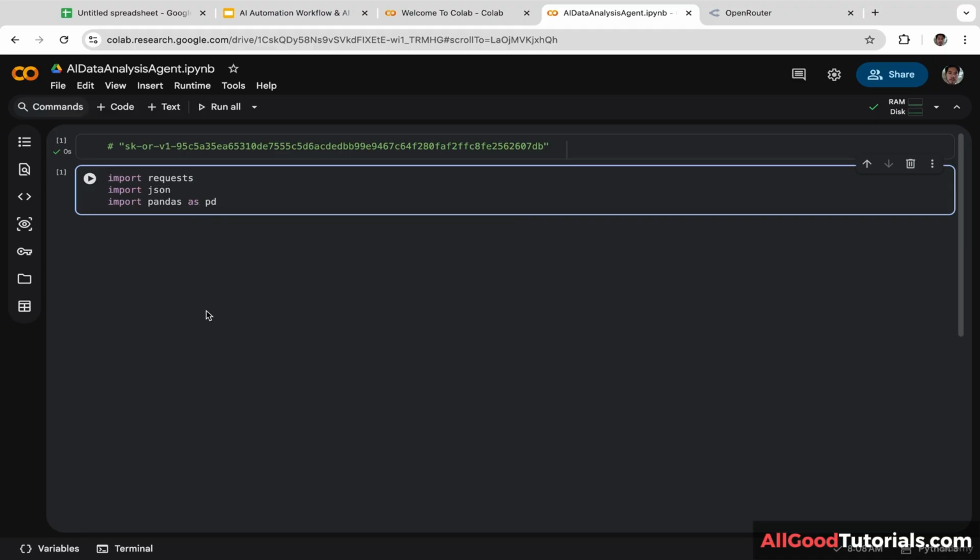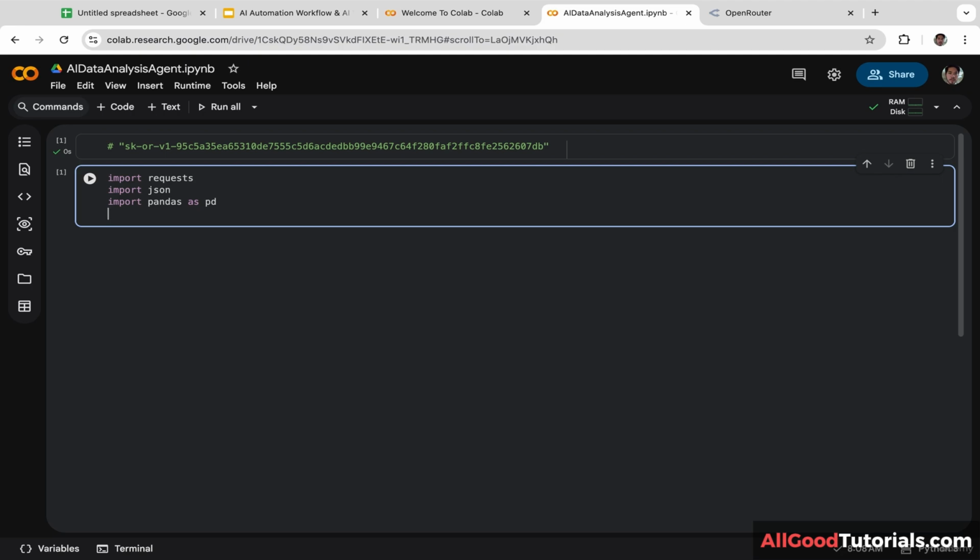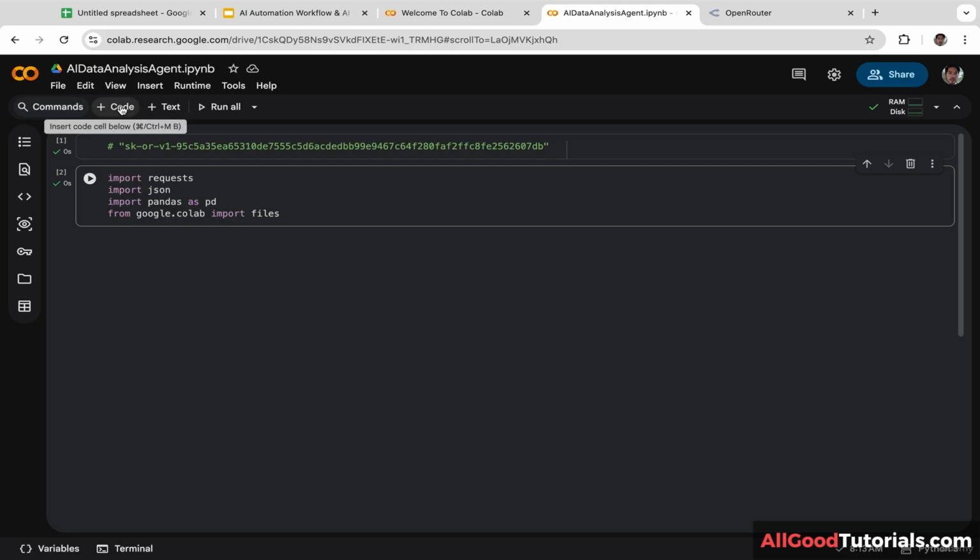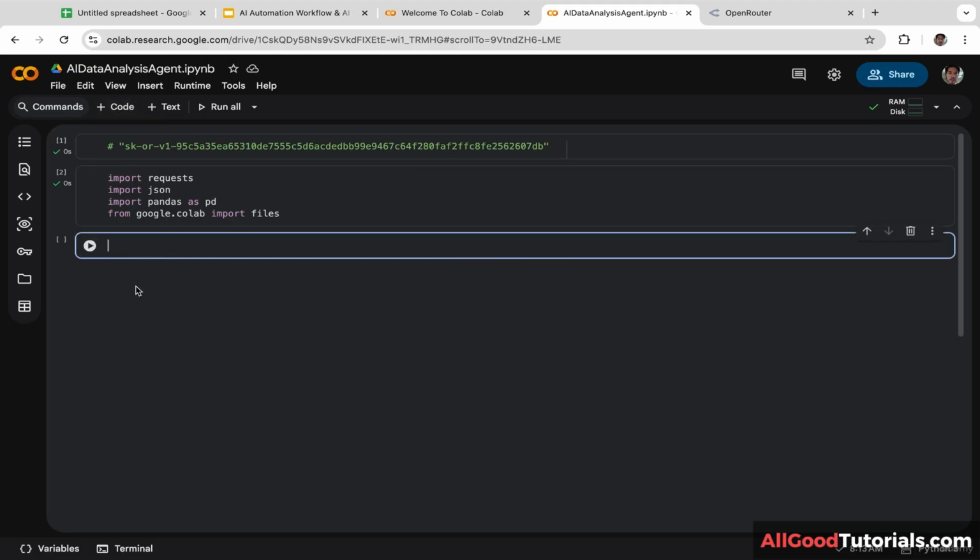We are going to use this library for data handling. And lastly, we are going to import from google.colab import files. We are going to use this library for enabling the user to upload datasets to Google Colab. Okay, now let's compile the code and let's add another block of code.